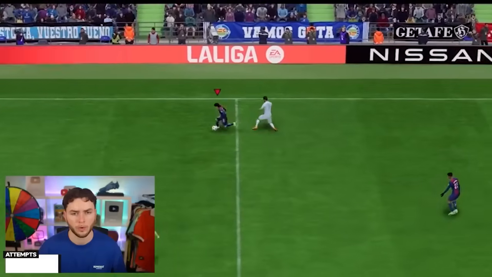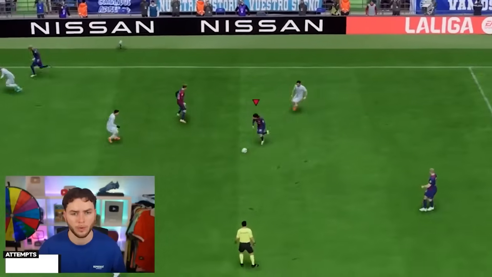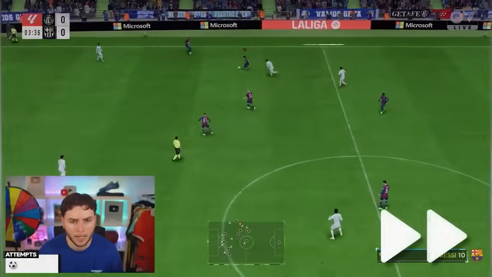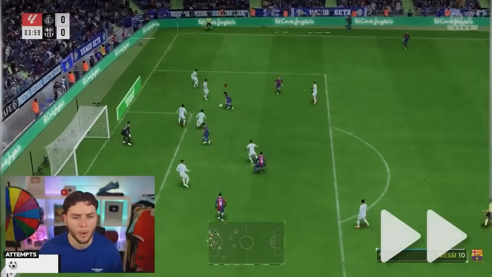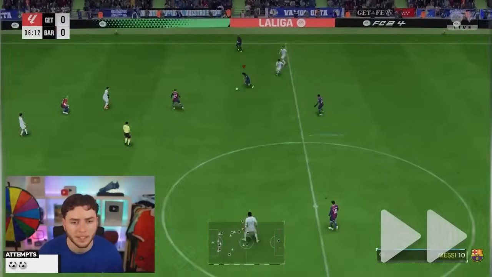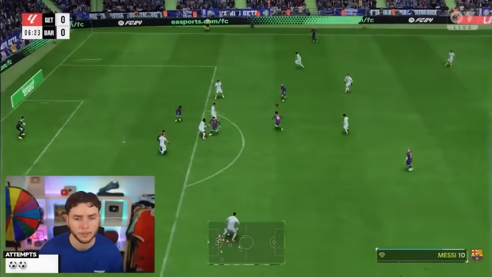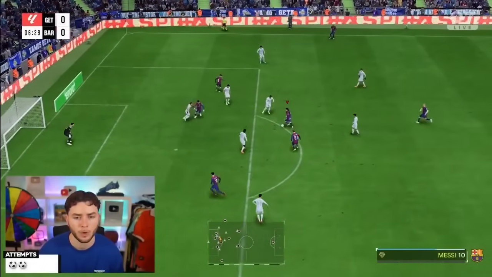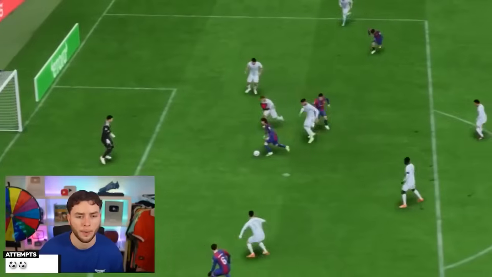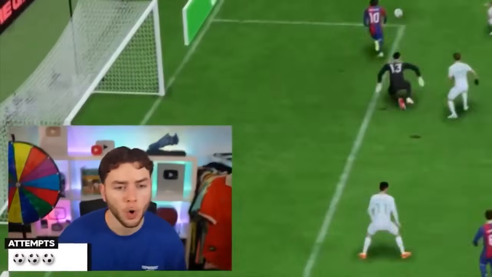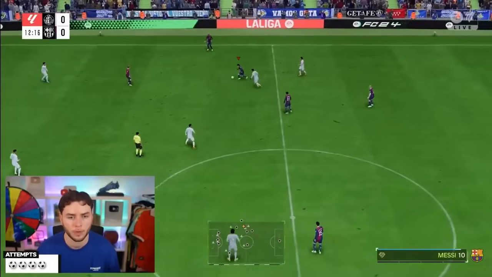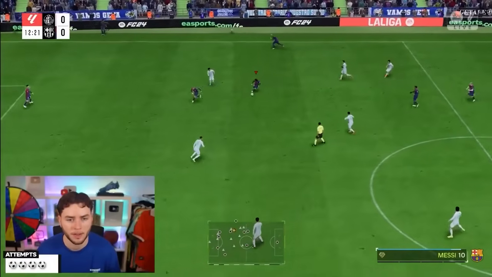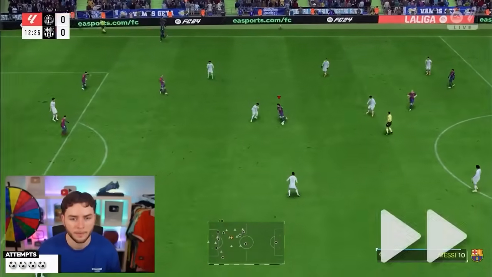And I was fully focused on recreating this goal, but the first attempt fell flat. Oh boy. On the second try, I got much closer, almost perfect, but I still missed. The third attempt was even better, mirroring Messi's run closely, but falling short at the final moment. No! The fourth try ended the same way. Now, with one last shot to pull this off, would I clutch the win or fail the goal?